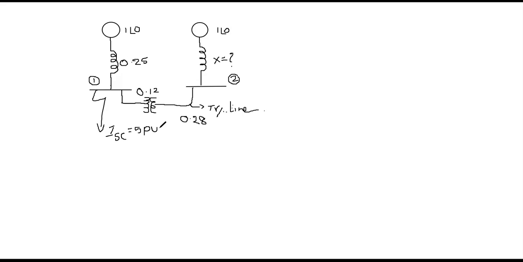Then definitely you will get some idea, because in the equivalent circuit we are applying either KCL or KVL. We have sufficient information regarding those concepts, because we have already learned them in earlier semesters. So now I am going to convert this single line diagram into an equivalent circuit.